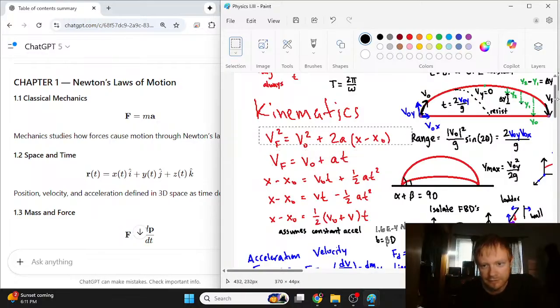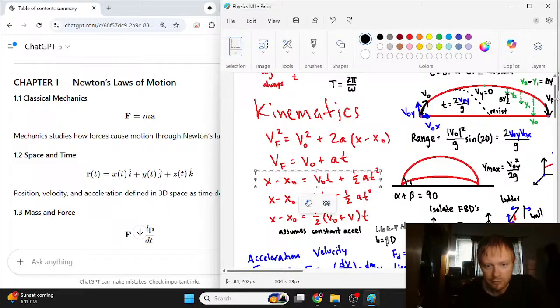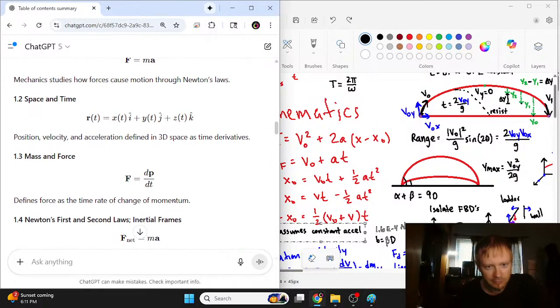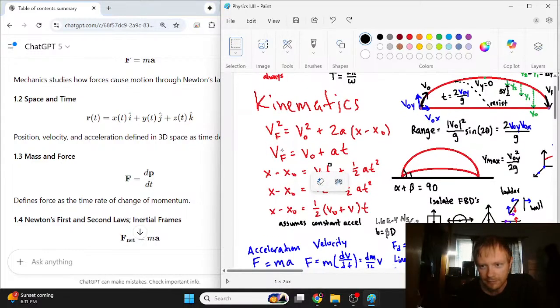Like, if you don't have time, you can use this one. If you don't have position, you can use this one. If you don't have the final velocity, you can use this one. Also, this all assumes that acceleration is constant. So if you don't have constant acceleration, you can't use the regular kinematics. You have to go to something like general relativity or special relativity.